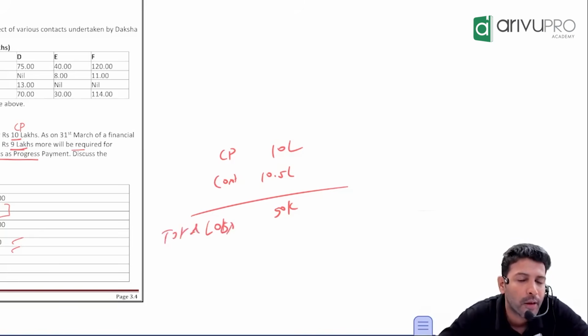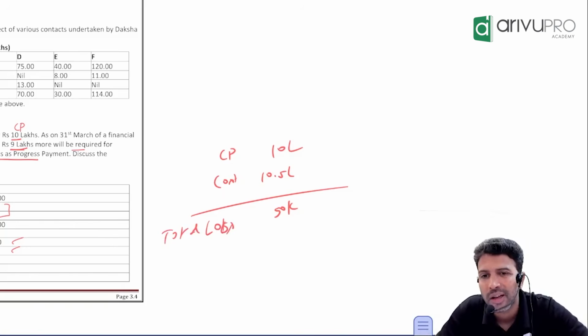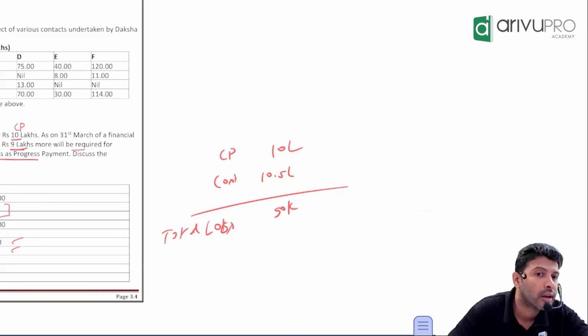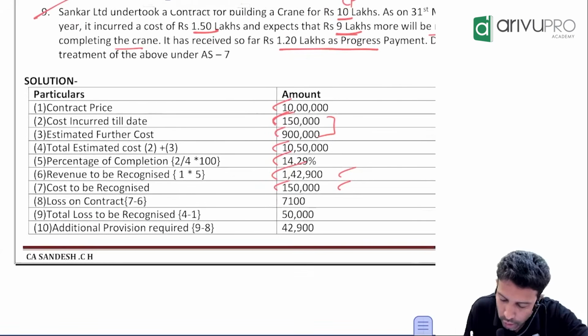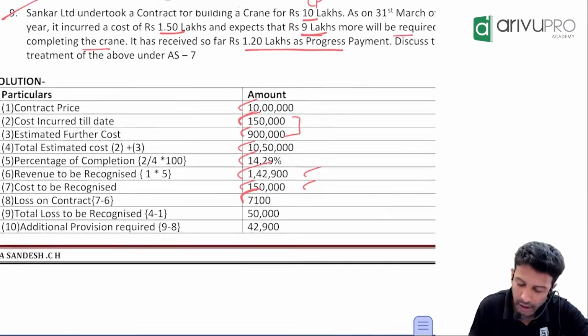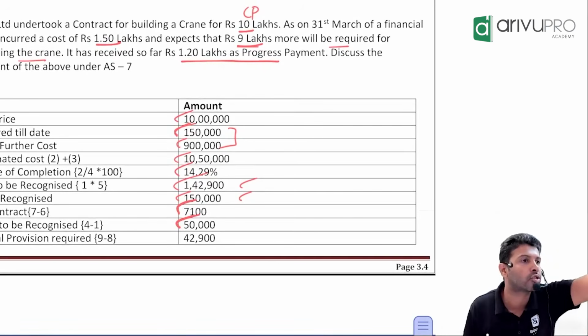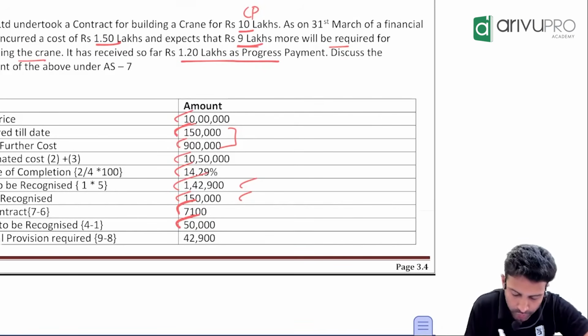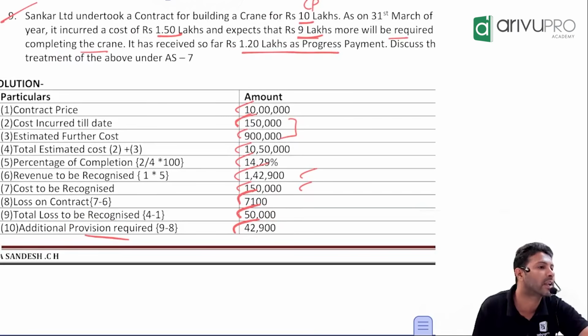What does AS 7 say? Wait or book it immediately? Book it immediately. How much do you need to book? 50,000. But hang on. How much have you booked so far? So far you have booked only 7,100. But how much is to be booked? 50,000. Out of 50,000, you have booked 7,100, so how much more is to be booked? What is the difference of these two? 42,900 additional provision for loss you need to make in your books.